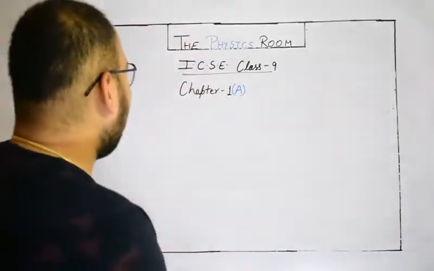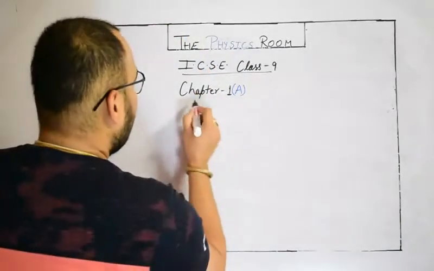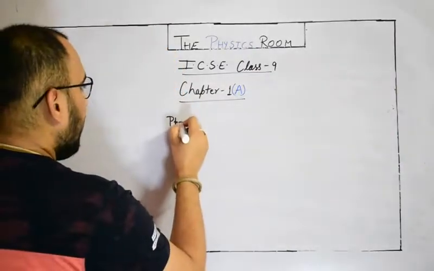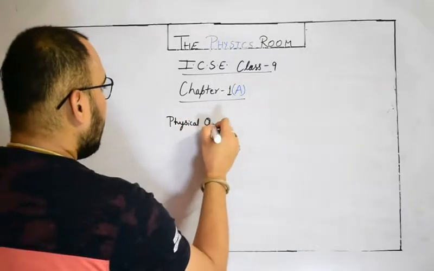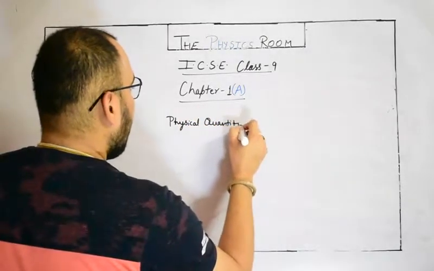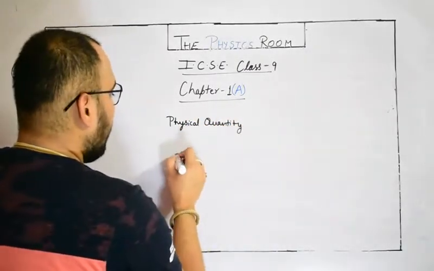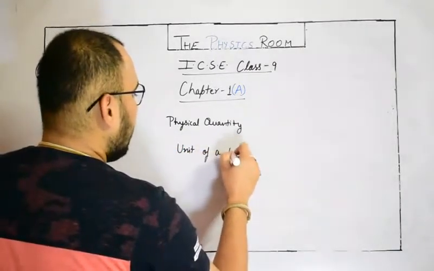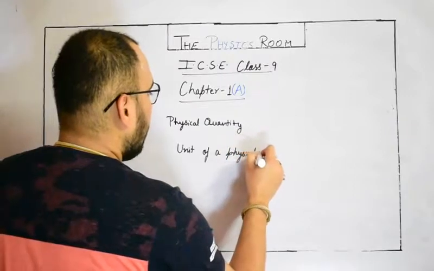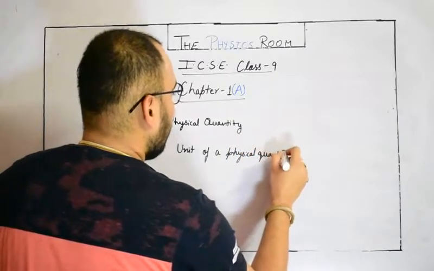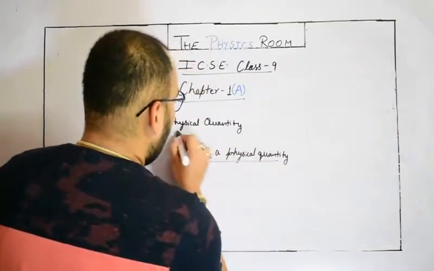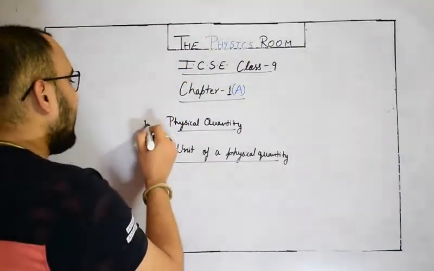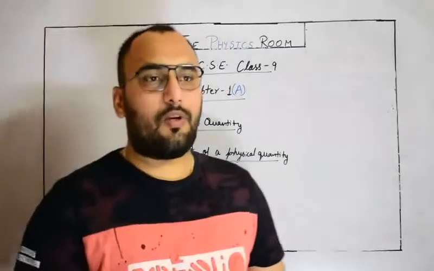Okay, so let's start from very basic terms, and those basic terms are: what do you mean by a physical quantity, and what do you mean by a unit of a physical quantity. First, let's try to define these two points. Let's start from a physical quantity. What do you mean by a physical quantity?